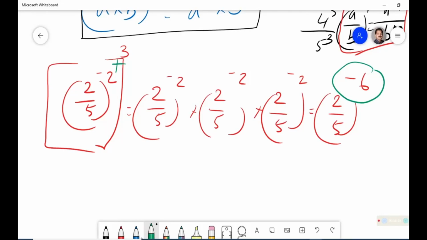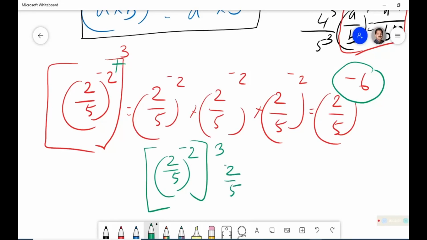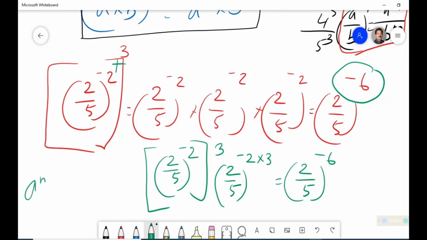So what do we have to write? (2/5)^(-2) whole to the power of 3 is equal to (2/5) to the power of (-2 into 3), which is equal to (2/5)^(-6). So now what will we write? The general formula: a to the power of m whole to the power of n is equal to a to the power of m into n.